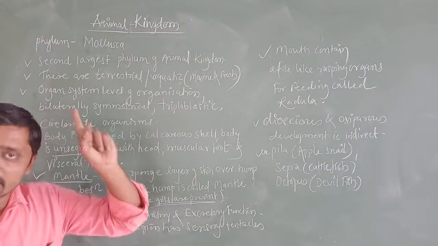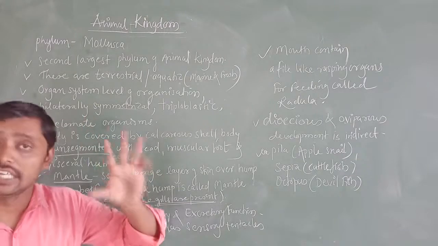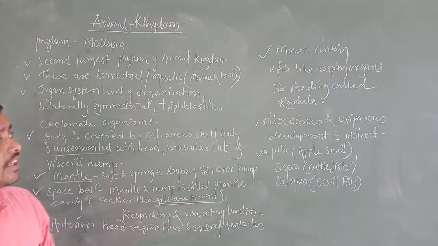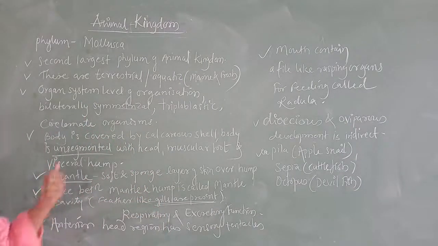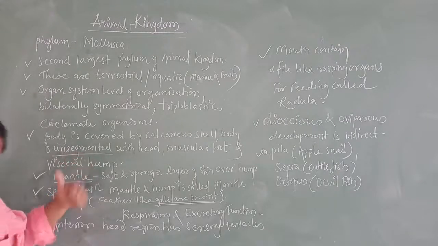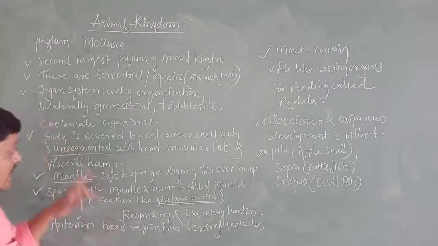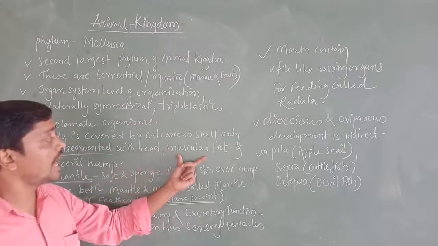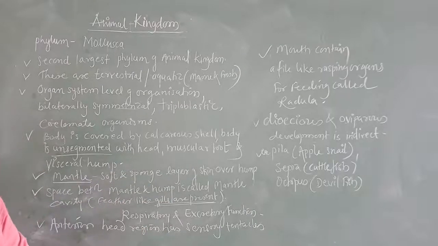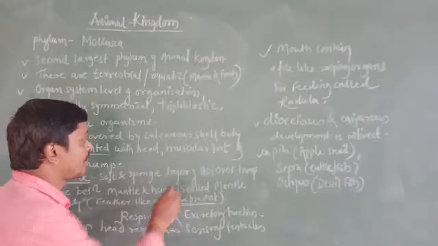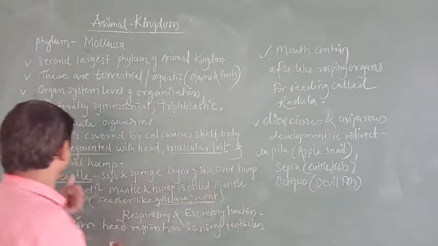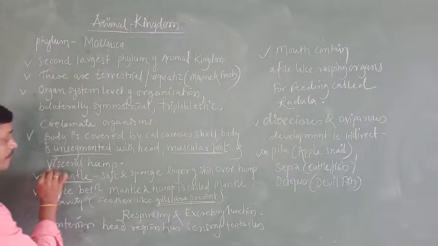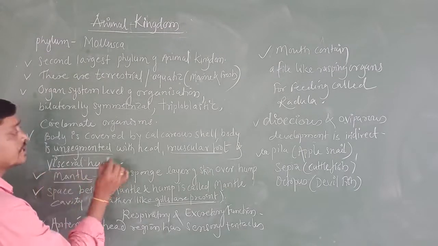Here in Mollusca the body is unsegmented, and it is divided into head, muscular foot and visceral hump. When you watch a snail moving, you see the muscular foot, head, and visceral hump. This is very important.